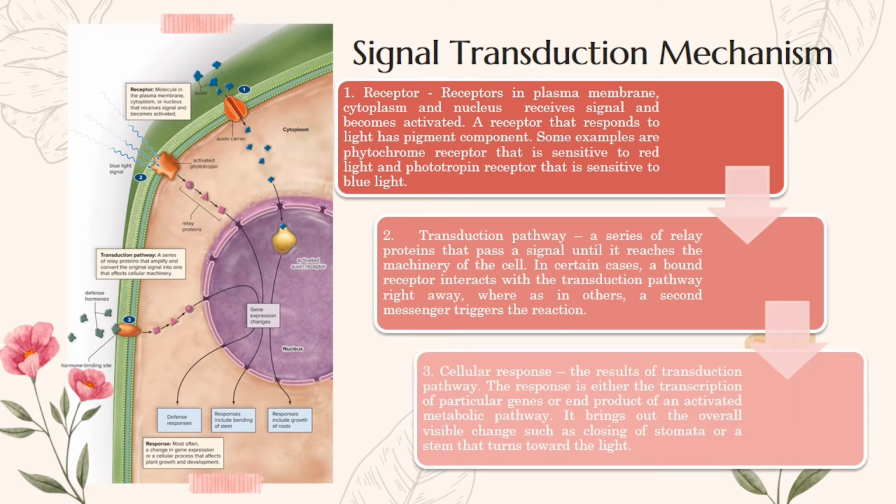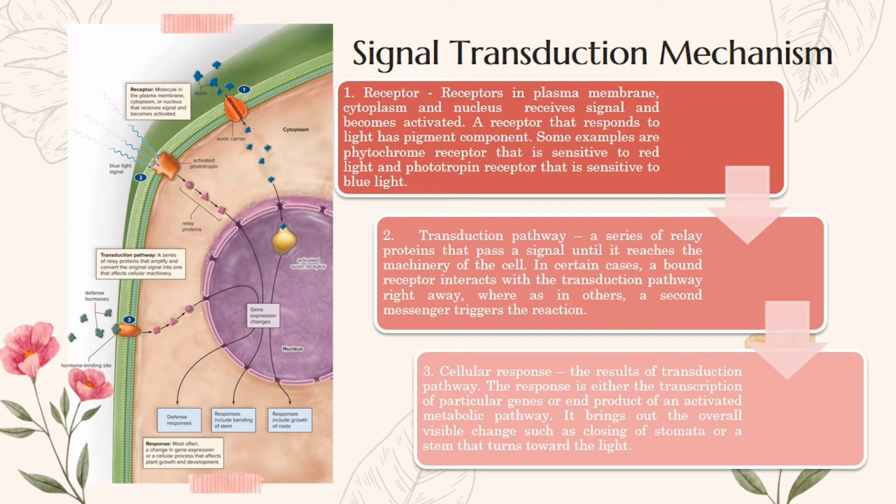Signal transduction mechanism. First is receptor. Receptors in the plasma membrane, cytoplasm, and nucleus receive a signal and become activated. A receptor that responds to light has a pigment component. Some examples are the phytochrome receptor that is sensitive to red light and the phototropin receptor that is sensitive to blue light.